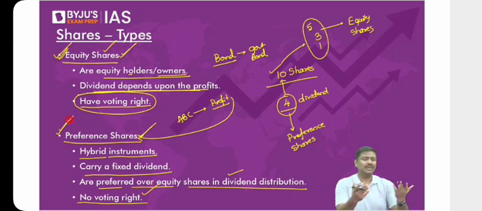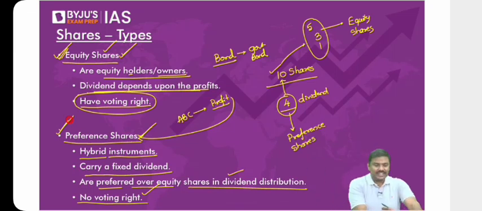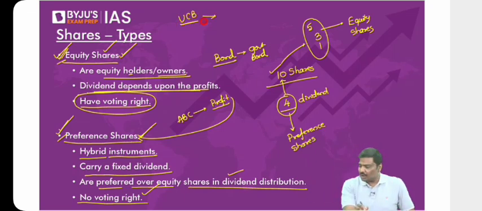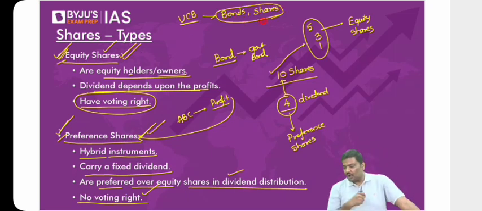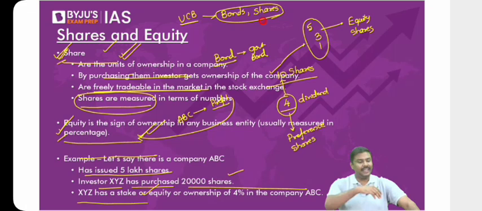Now, based on your requirement, you are either going to invest in equity or in preference shares in the stock market. Now, last week we saw the terms equity and preference, when we were discussing Urban Cooperative Banks. With the latest amendment, urban cooperative banks are allowed to issue bonds, equity shares, and preference shares as well in the market. Okay, so this is a basic idea of equity shares and preference shares.